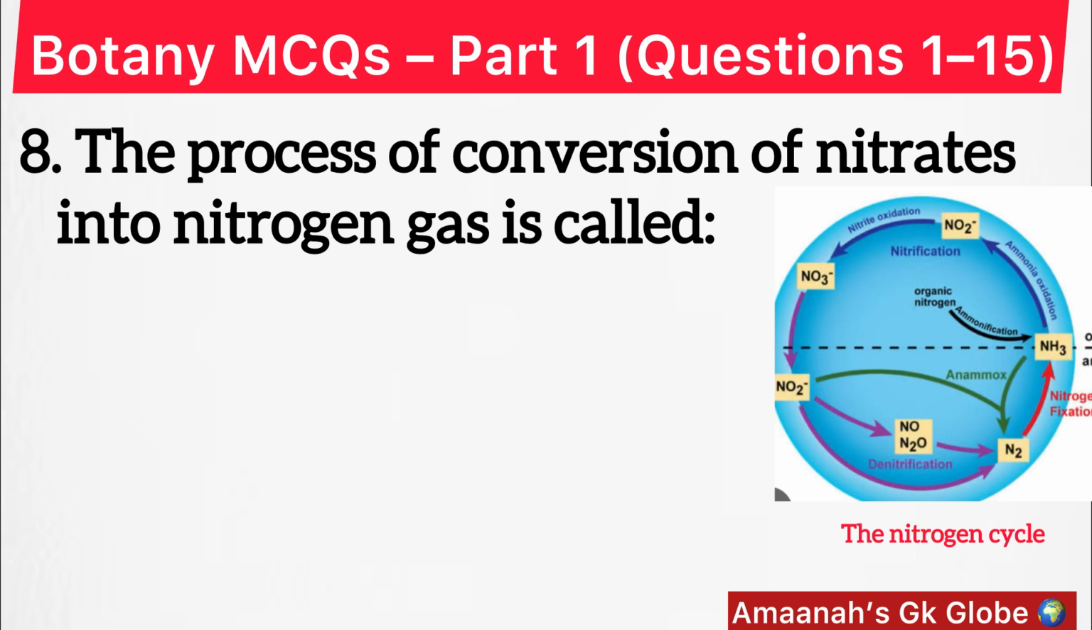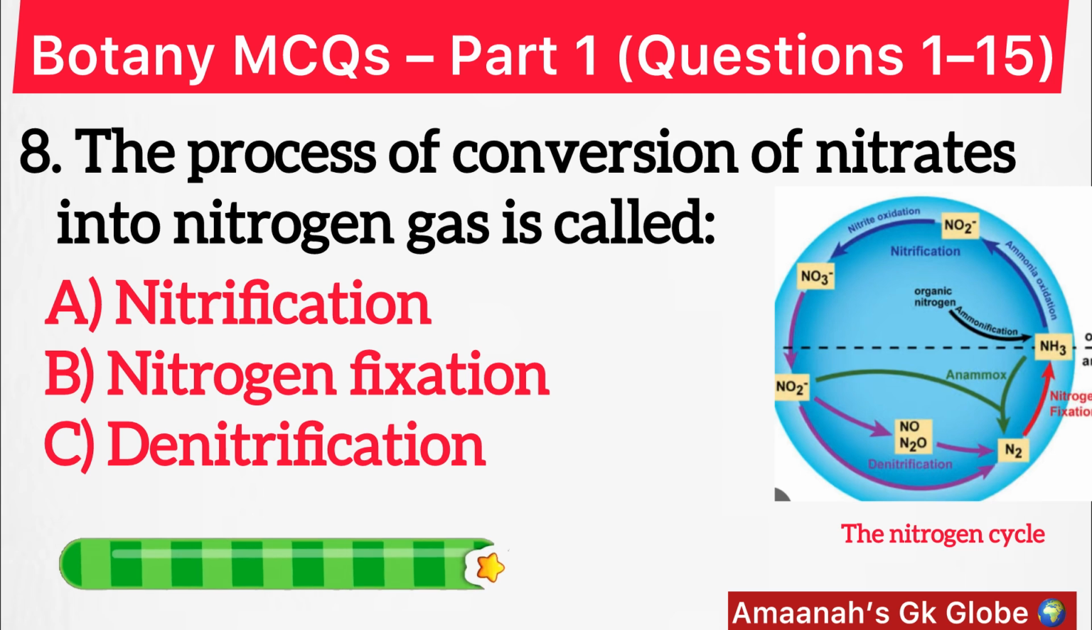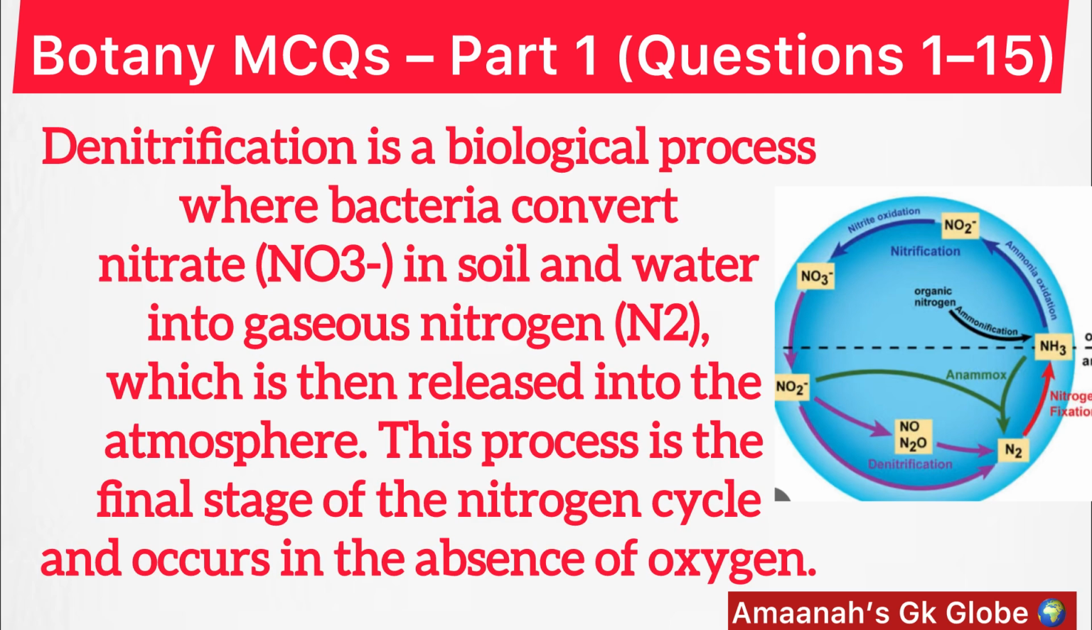The process of conversion of nitrates into nitrogen gas is called option C, denitrification. Denitrification is a biological process where bacteria convert nitrate in soil and water into gaseous nitrogen, which is then released into the atmosphere. This process is the final stage of the nitrogen cycle and occurs in the absence of oxygen.